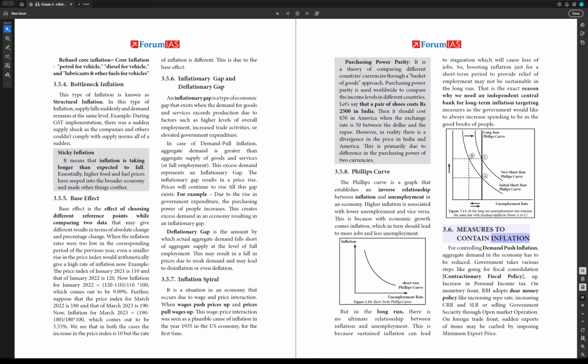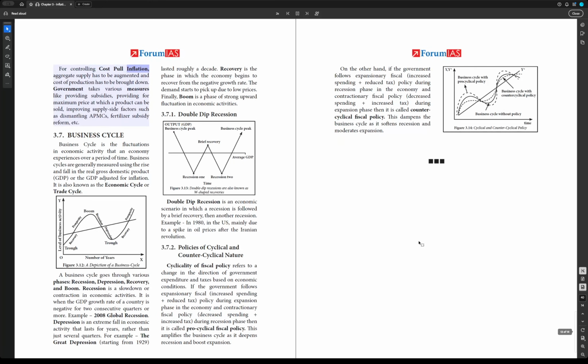3.6. Measures to contain inflation. Policy for controlling demand push inflation. Aggregate demand in the economy has to be reduced. Government takes various steps like going for fiscal consolidation, contractionary fiscal policy, e.g., increase in personal income tax. On the monetary front, RBI adopts dear money, like increasing repo rate, increasing CRR and SLR, or selling government securities through open market operation. On the foreign trade front, sudden exports of items may be curbed by imposing minimum export price.